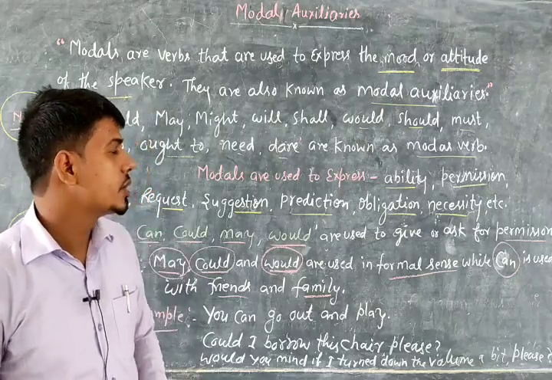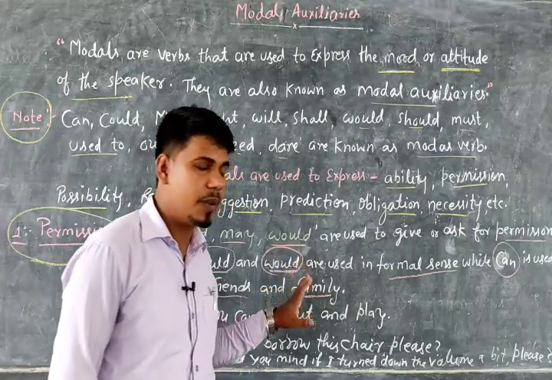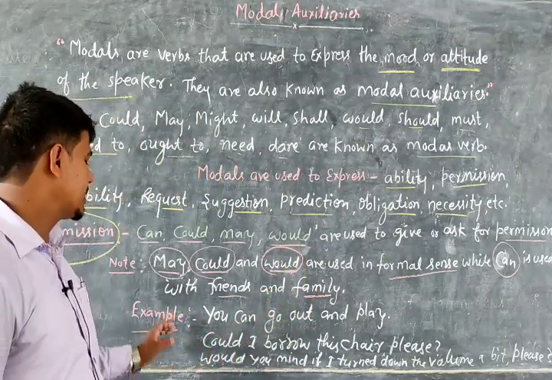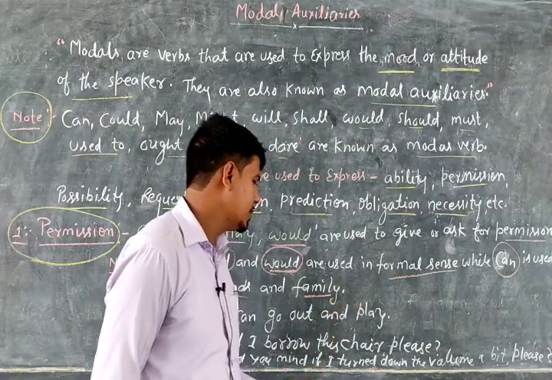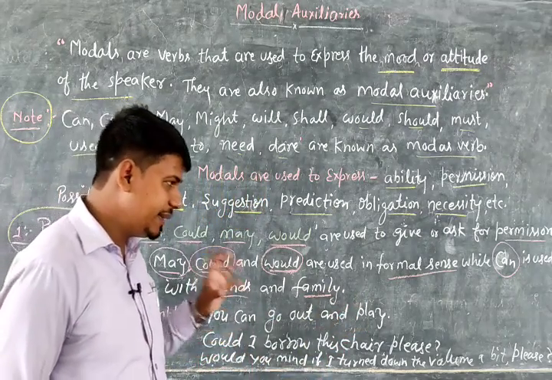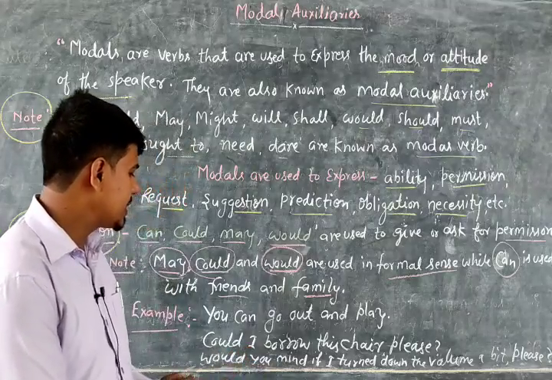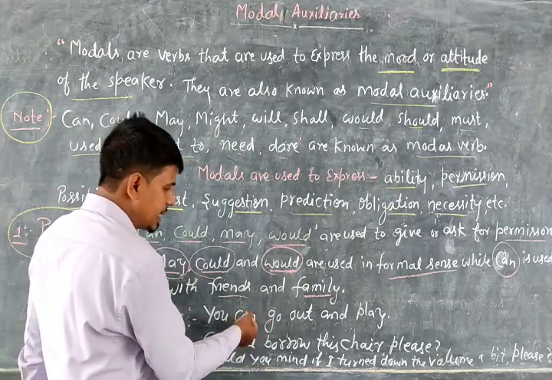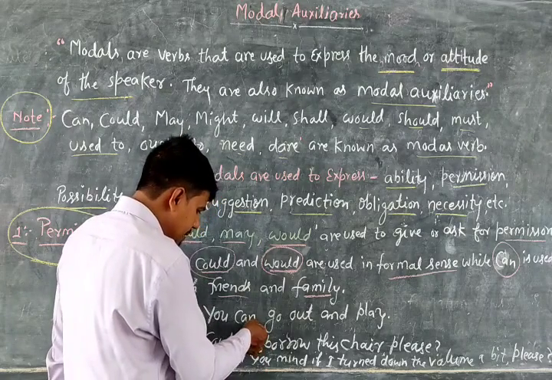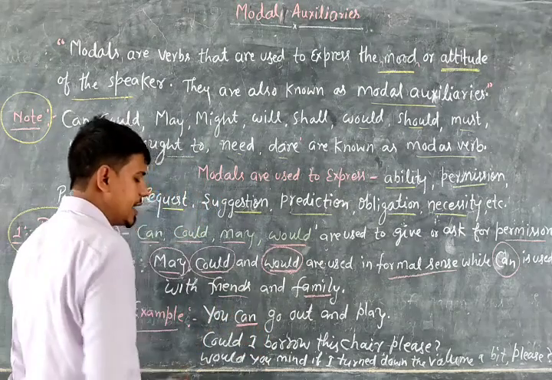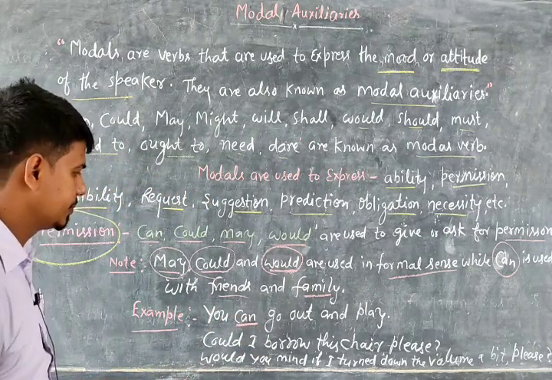I hope you have got my point very well. Now see some examples. Can you go out and play? So here you are giving permission. You can see that is the informal sense. That is why here I have used the modal verb can.